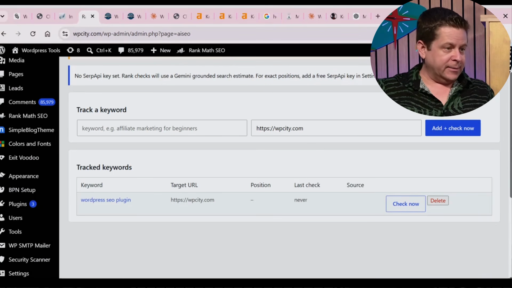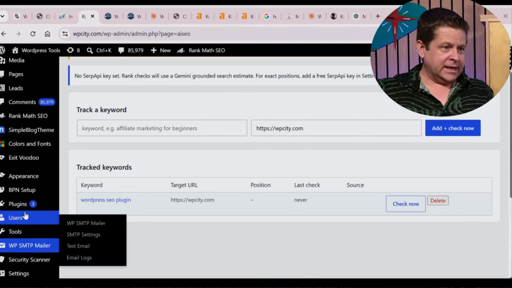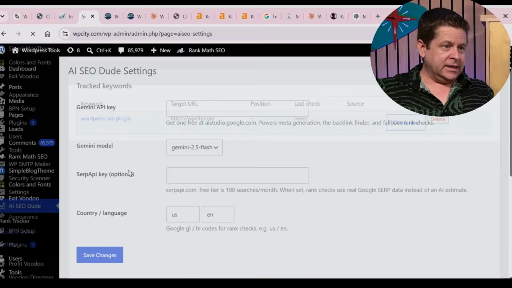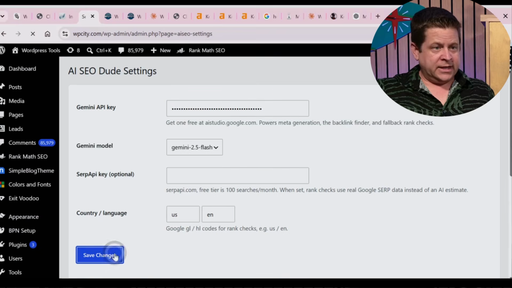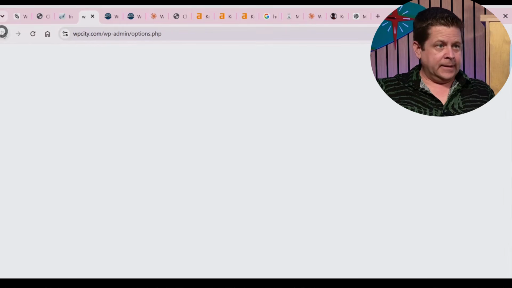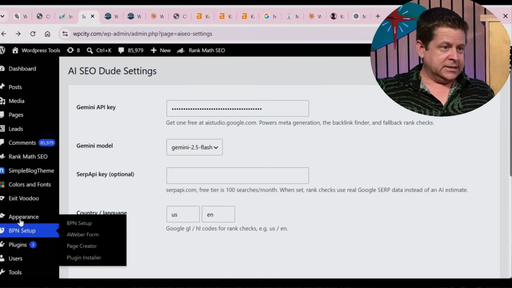So we'll just add our Gemini in there. Let's get a Gemini code. I think that's probably going to be in settings. So we'll do settings, Gemini API, optional. That's good. We'll leave it like that. And then let's see if it added it. Looks like it did save it.